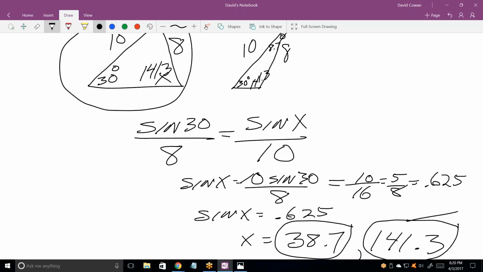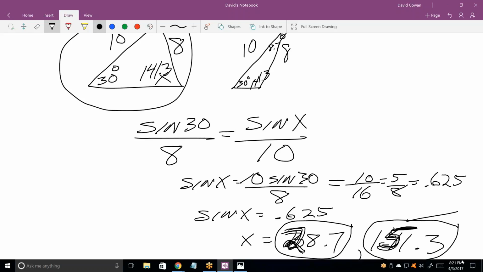So in essence, every time you are solving a triangle, you are always coming up with both possible angles. Let's say this angle came out to be 151.3 and this one came out to be 28.7. You with me?